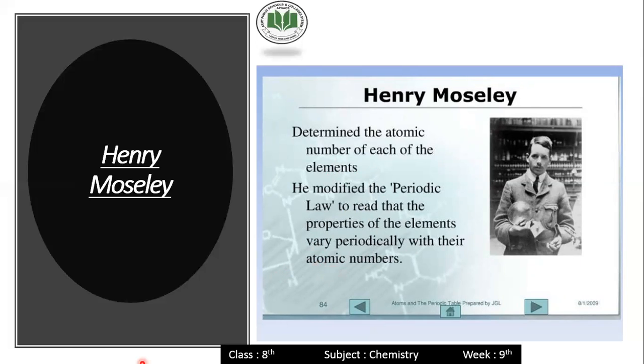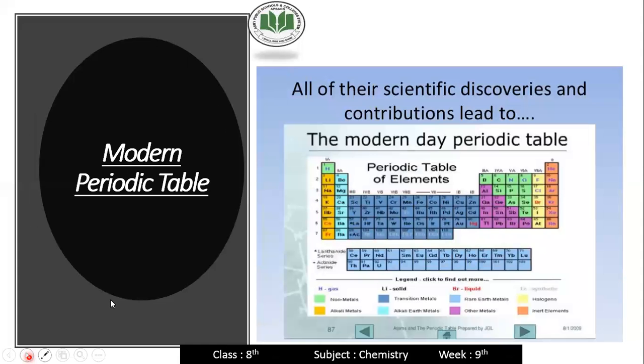And the modern periodic table is here. This is the modern periodic table. The modern periodic table is the result of all the scientific discoveries and the contributions of all scientists that lead to the modern day periodic table.